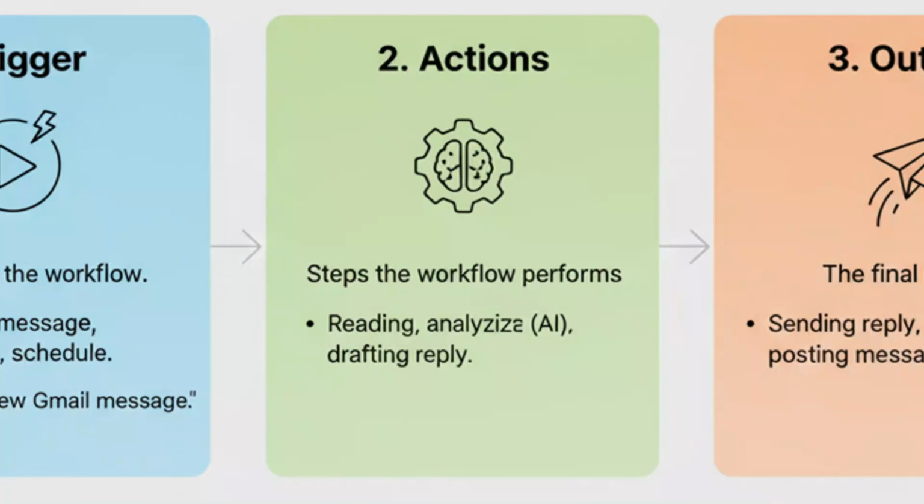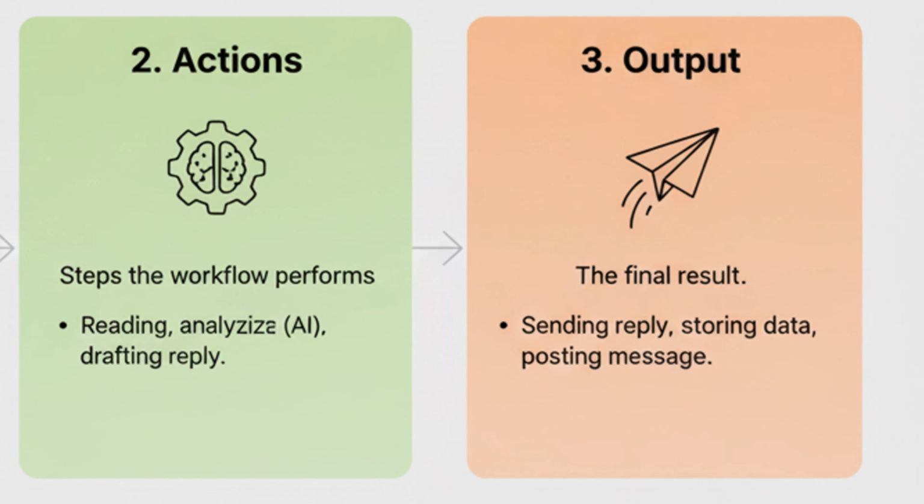All these things that we are dealing with are input, right? So whenever we get the input, the things that we are performing are actions so that we can produce an output. This makes us talk about the output section. The final result of the workflow is the output, such as sending the reply, storing data, or posting a message. These kinds of things will be considered as output.